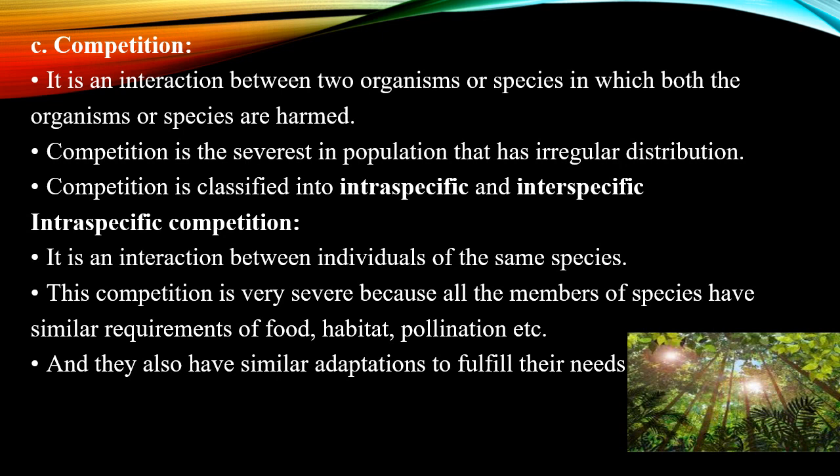In this picture you can see that the plants are competing for sunlight. When they are not able to get sufficient sunlight, the plants will not be in a position to conduct photosynthesis and the plant will die.